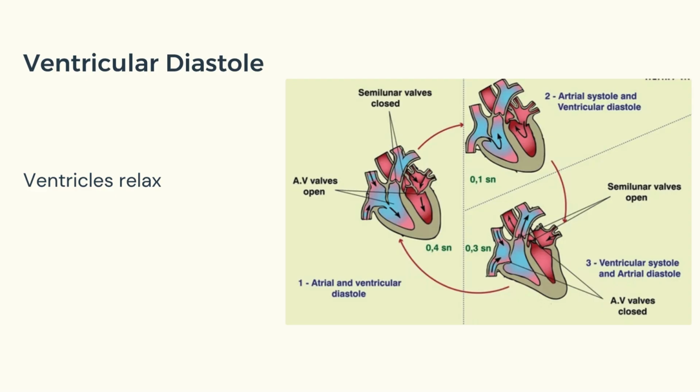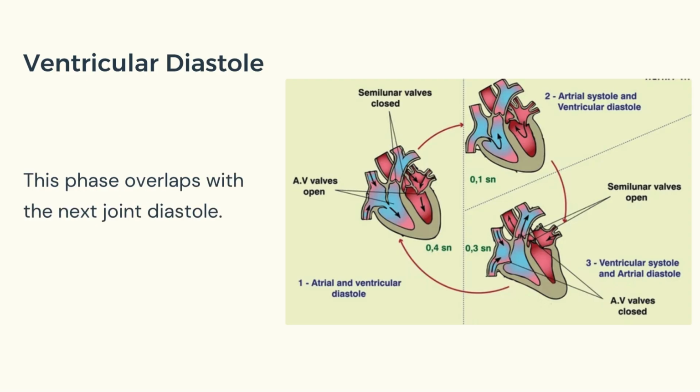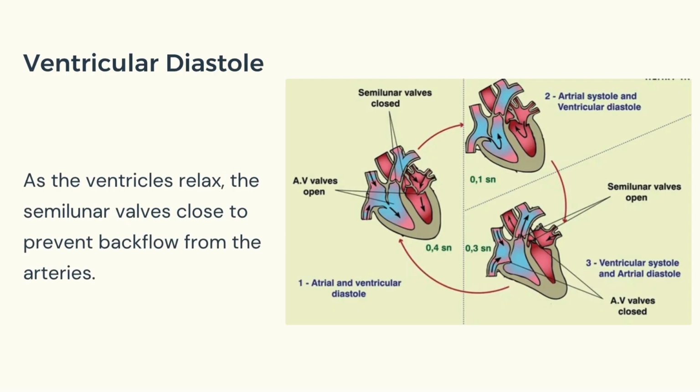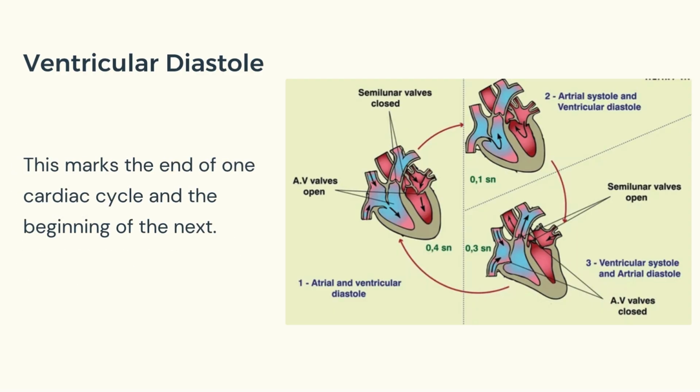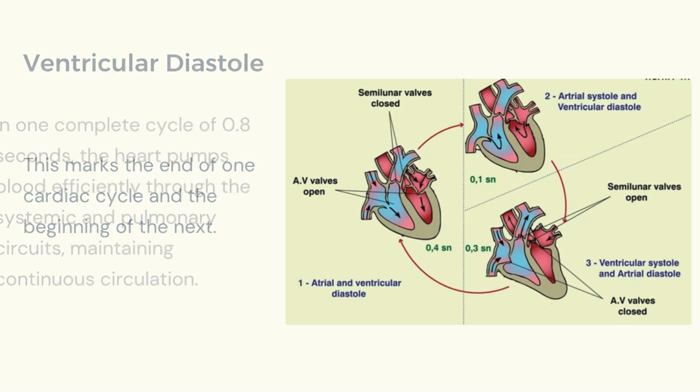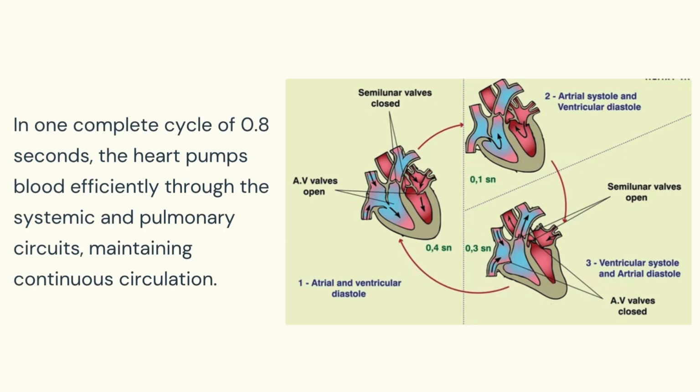After systole, the ventricles relax. This phase overlaps with the next joint diastole. As the ventricles relax, the semilunar valves close to prevent backflow from the arteries. Meanwhile, the AV valves gradually open, allowing passive ventricular filling to begin again. This marks the end of one cardiac cycle and the beginning of the next. In one complete cycle of 0.8 seconds, the heart pumps blood efficiently through the systemic and pulmonary circuits, maintaining continuous circulation.